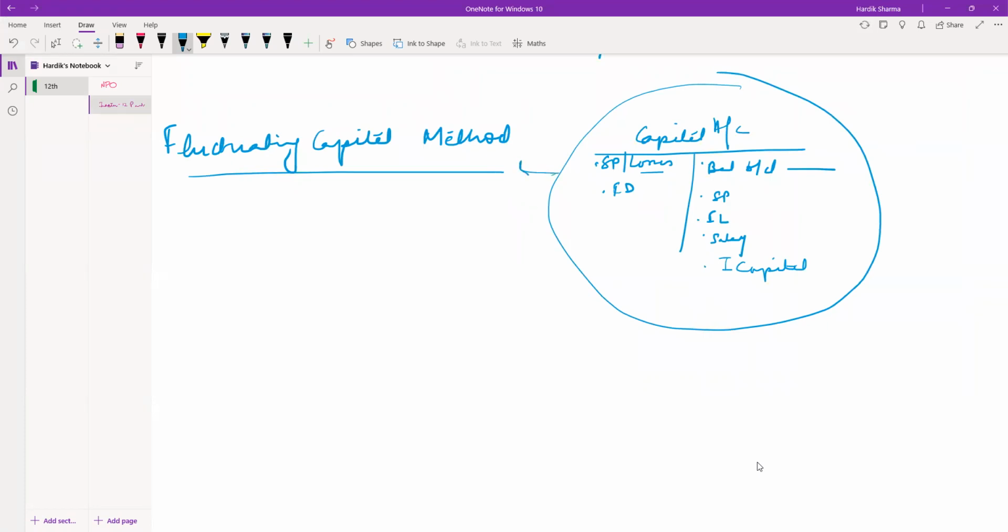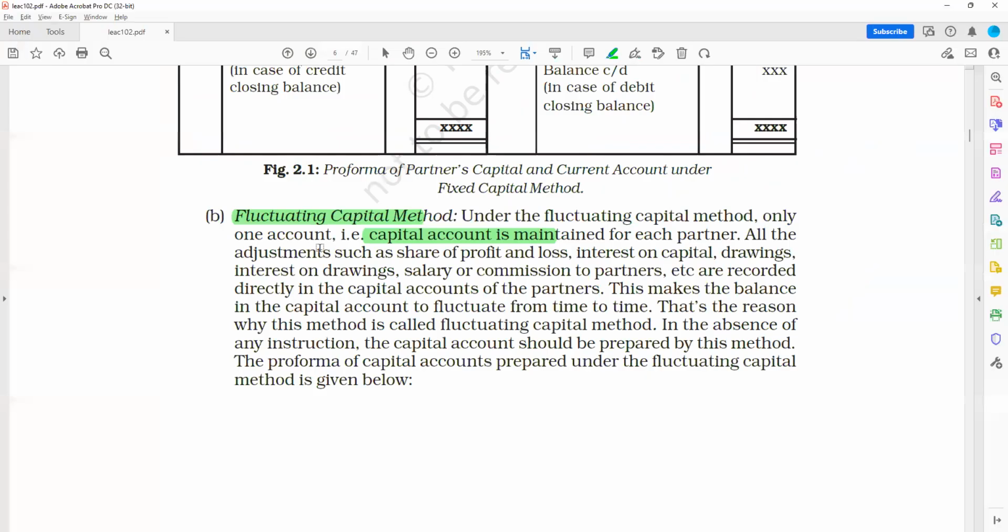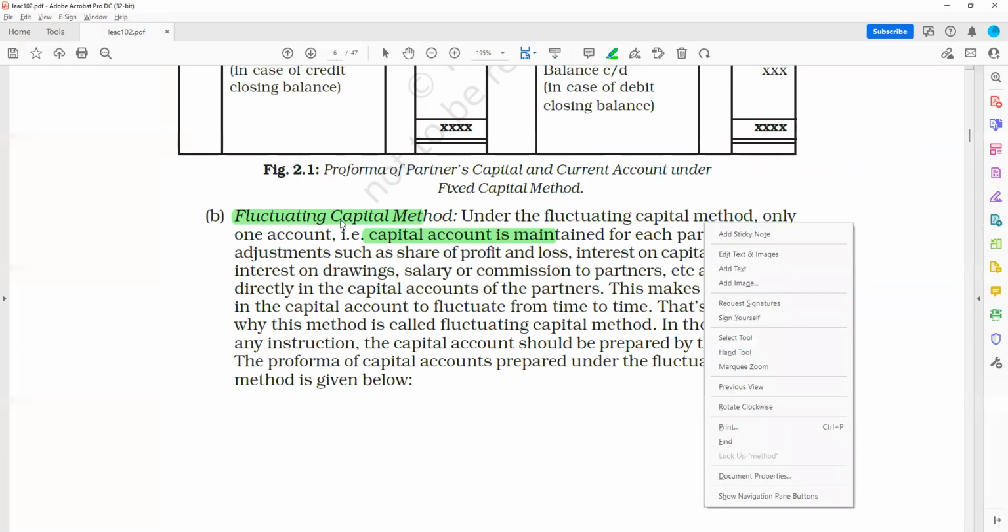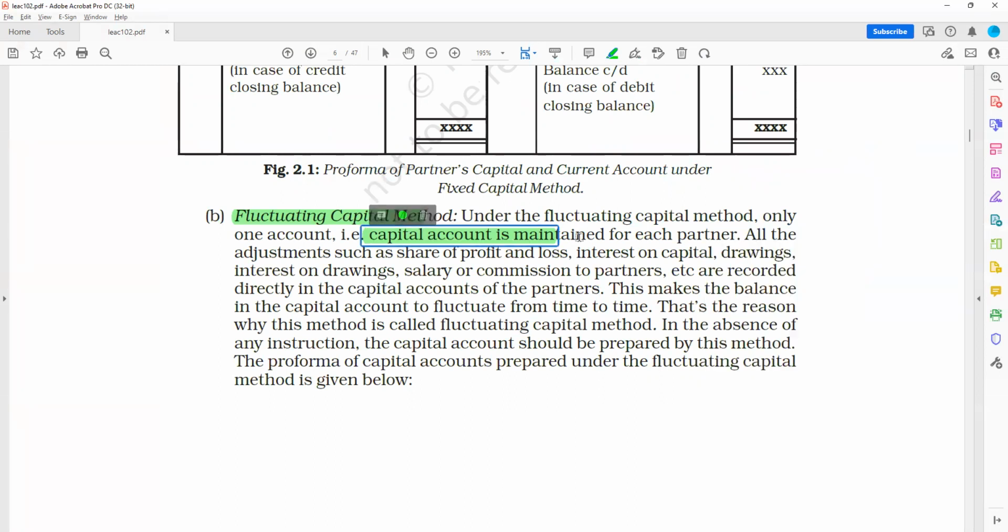So this is what is fluctuating capital method, right? So what does this say? This says under the fluctuating capital method, only one account, that is a capital account, is maintained for each partner. All the adjustments such as share of profits and share of loss, interest on capital, drawings are recorded directly in the capital accounts of the partners. This makes the balance in the capital account fluctuate from time to time. This is the reason why this method is called fluctuating capital method.